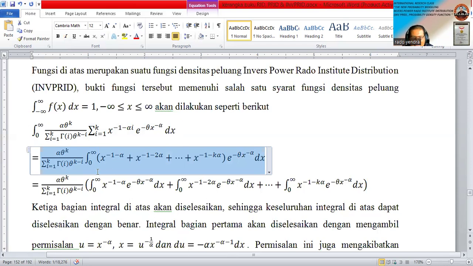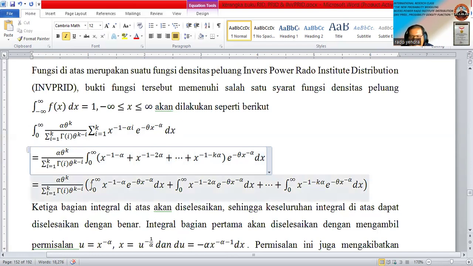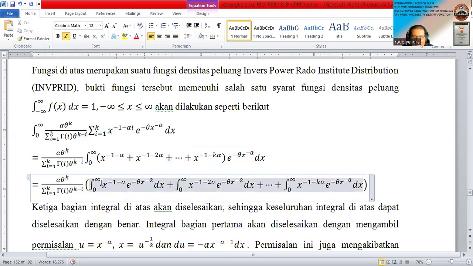After that, we divide this integral into three partitions. This is the first partition, this is the second partition, and this one is the last partition.